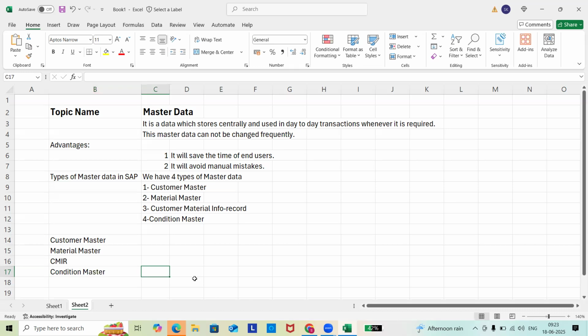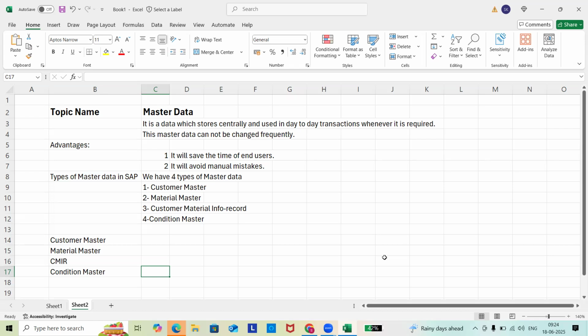It is the data of the price which is stored centrally and used in day-to-day transactions whenever it is required.